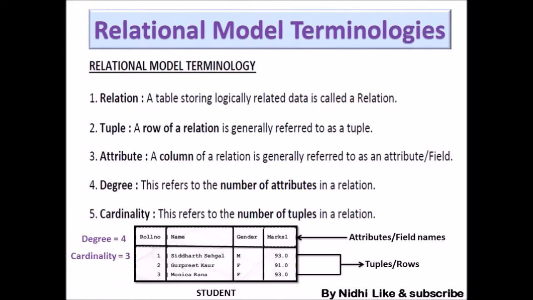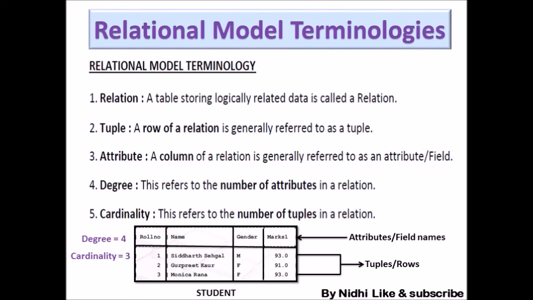Next, here you can see the example of relation, tuple, attribute, degree and cardinality. I have shown here a table with the name student. So student is the relation, or name of the table. Tuple means how many tuples are here? 3 rows. So we can say tuples are 3 here.